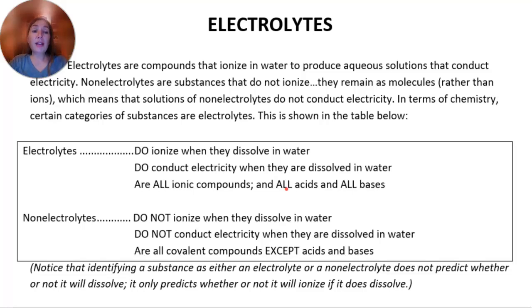So, non-electrolytes are substances that do not ionize. They remain as intact molecules rather than ions when they dissolve, which means that solutions of non-electrolytes do not conduct electricity. In terms of chemistry, certain categories of substances are electrolytes, and so this is shown here below.